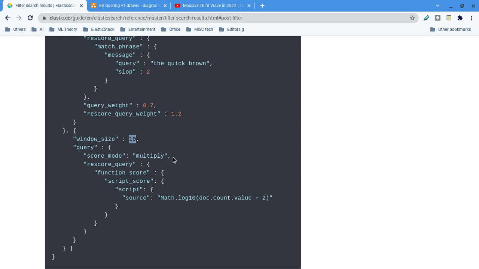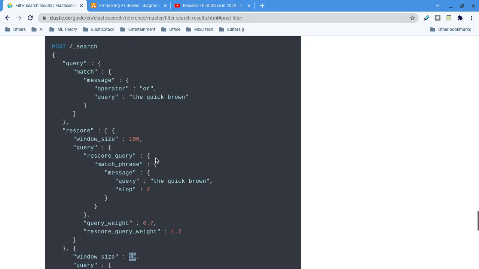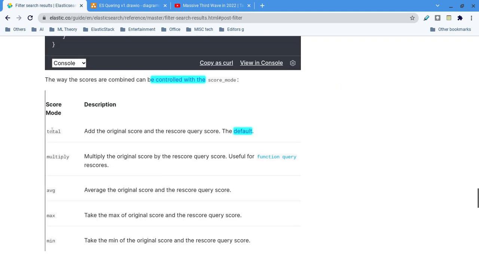Then all the rescore values are combined based on the scoring mode. The scoring modes here are total, multiply, average, max and min, so almost five options. What would be the exact use case? I want to always get the total, and also one specific set of results as well.